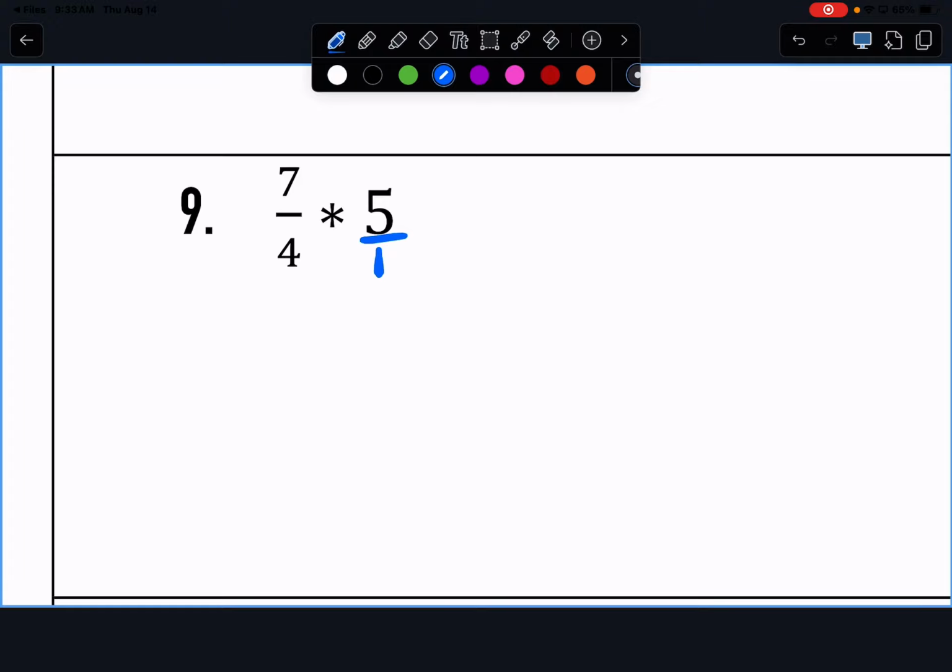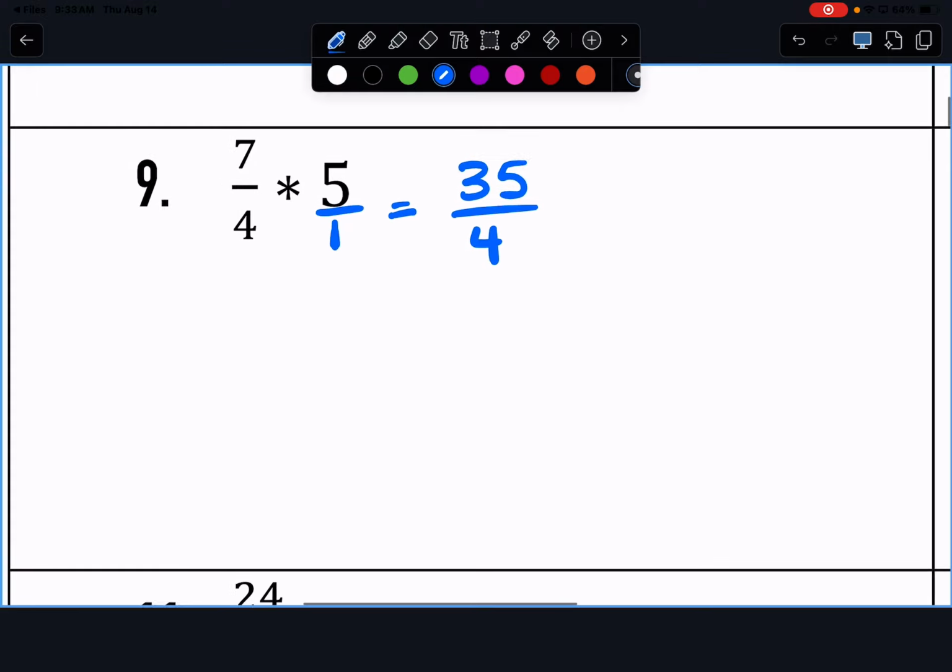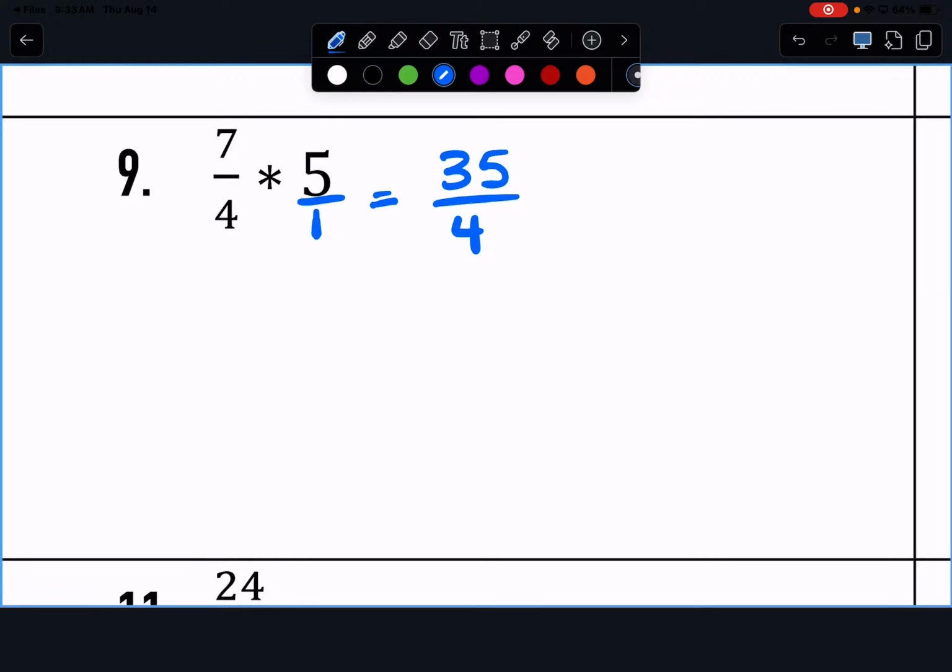So, 7 times 5 is? 4 times 1 is? Can I simplify that any? We will leave them as improper fractions. We don't really use mixed numbers in algebra. Yeah. But there is nothing that can go into both 35 and 4.